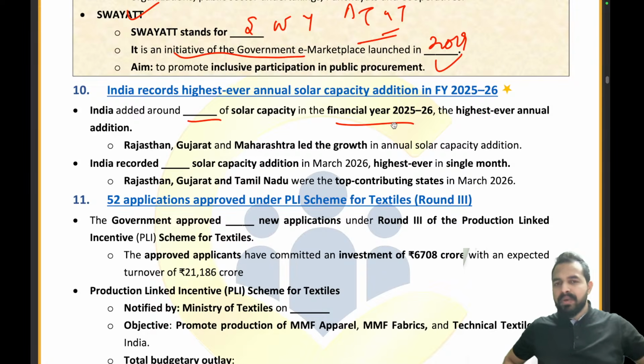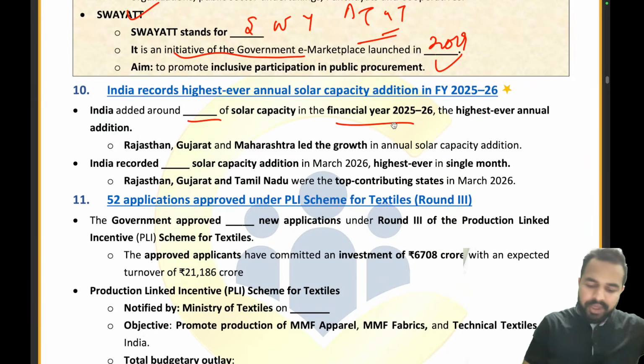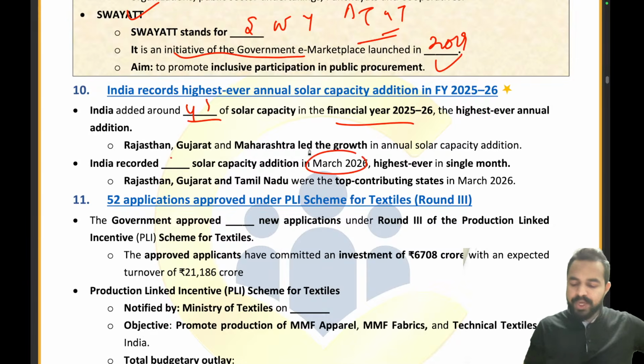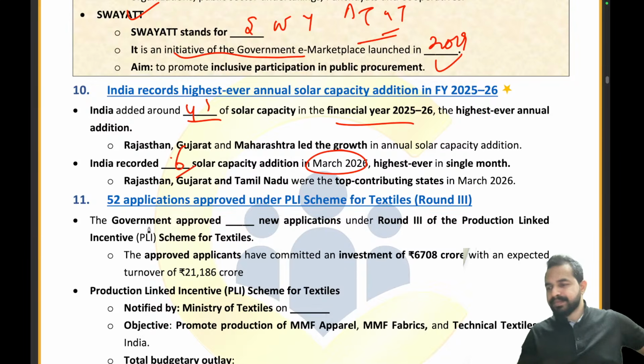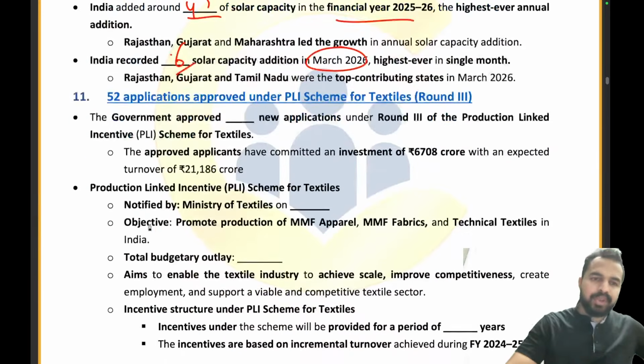India added around what amount of solar capacity in the financial year 25-26? That is around 45 gigawatt. Absolutely right. And what was the amount that India recorded in March 2026? It was around 6 gigawatt. That is the right answer. Absolutely right. Now moving on to the next question.